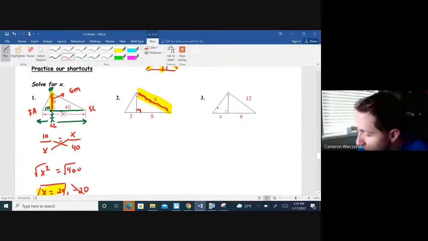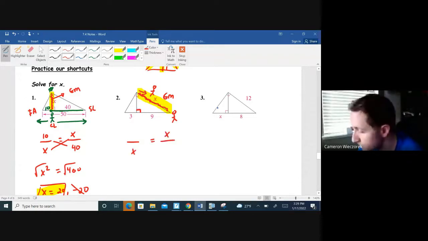So here's the mountain man, skis down the right side of the mountain, goes along those giant moguls, GM, geometric mean, and now he's at the bottom. If I start setting my proportion up, I've identified my geometric mean as the right side of the triangle, that's x. Once he gets to the bottom, he could either go 9 units back to the chairlift, or he could go all the way across 9 plus 3 units, which would be 12, and that would get him over to the first aid station. So I'm taking the geometric mean of 9, the little shadow right underneath that leg, and the entire big giant hypotenuse all the way across, 9 plus 3, which is 12.